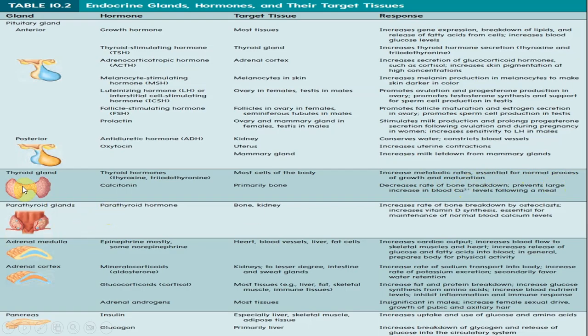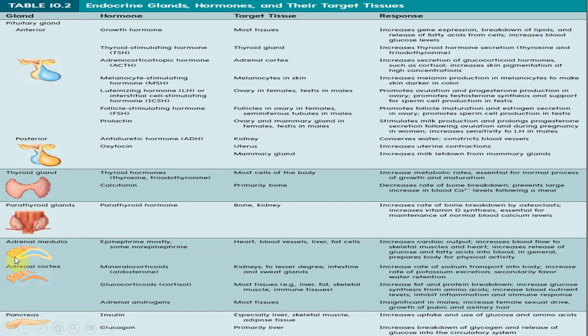Parathyroid hormone, the parathyroid is attached along with the thyroid, it acts on bones and kidneys. What does it do? Increases rate of bone breakdown by osteoclasts. Osteoclasts are basically cells which cause breakdown, right? And your osteoblasts are the building cells, and these breakdown cells are osteoclasts. Increases vitamin D synthesis and essential for maintenance of normal blood pressure levels.